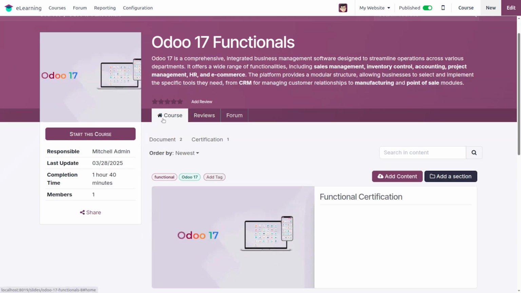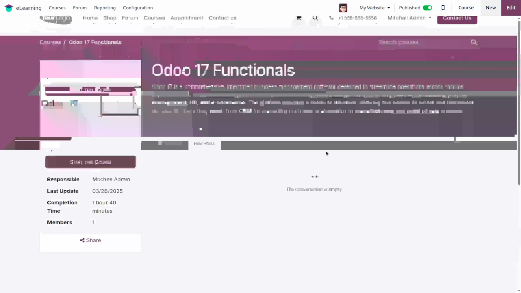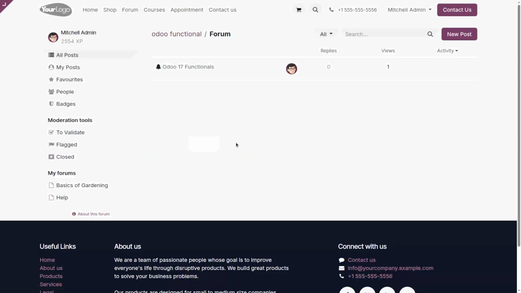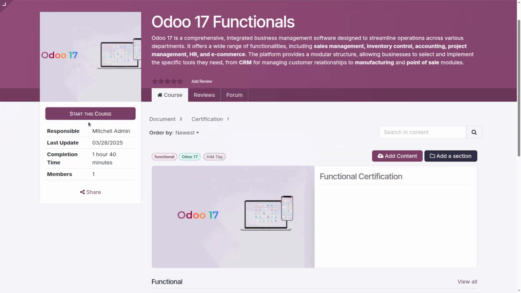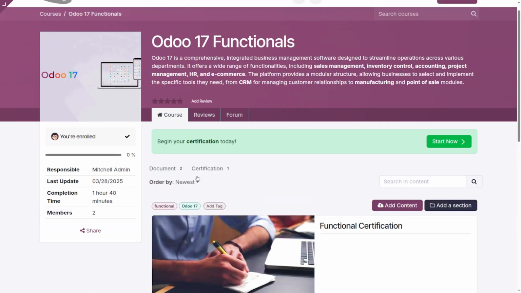Then we have the option to view the course, view the reviews, and view the forum of this course. We have the option to add a review by clicking these star options here. If we want to start this course, we can click the start this course button.